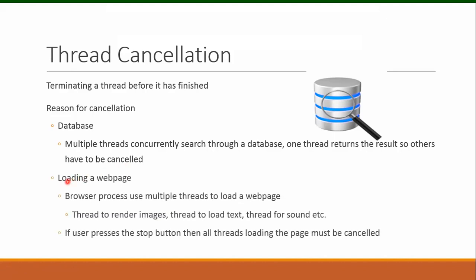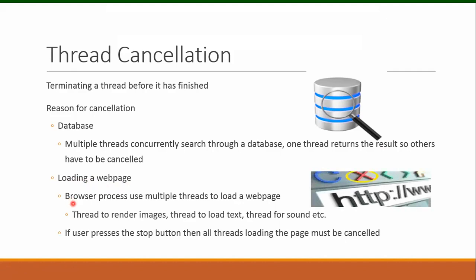Another example is of a web browser that loads a web page. A browser process uses multiple threads to load a web page. There might be a thread to render images, another thread might load text into the browser window, and another thread might be loading the sound files.